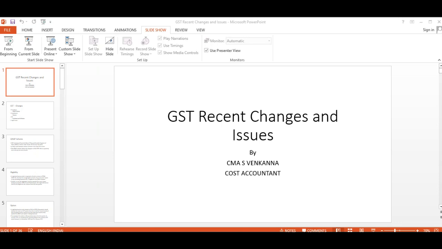Then another facility has been introduced, the IFF, invoice furnishing facility. The taxpayers who have opted for the QRMP can use the invoice furnishing facility. This is also an option, I'll tell you. Otherwise, invoices can also be entered manually, which allows quarterly GSTR1 filers to upload their invoices every month. Once the invoice furnishing facility is taken, the invoices will be automatically uploaded to GSTR1. One should keep the following points in mind before utilizing the IFF. Again, it is an option also.